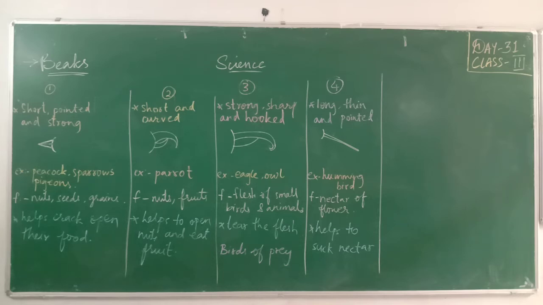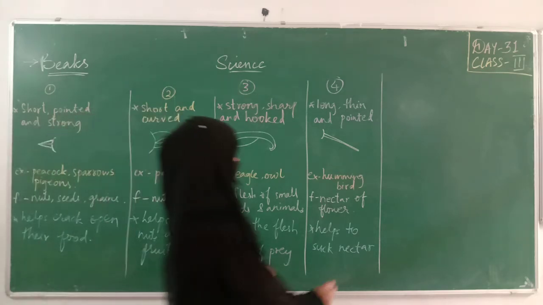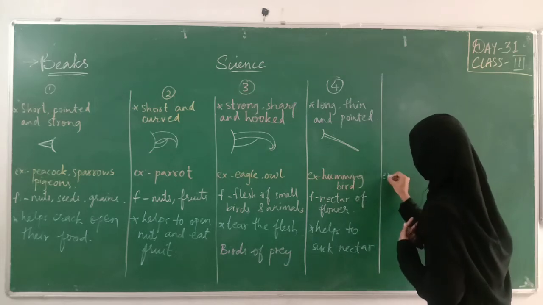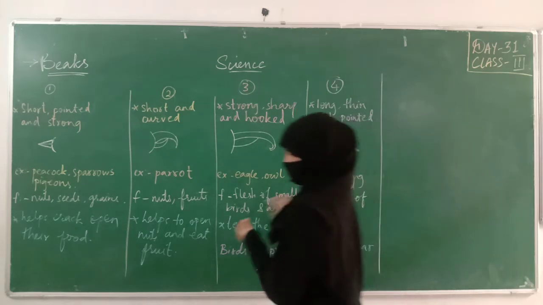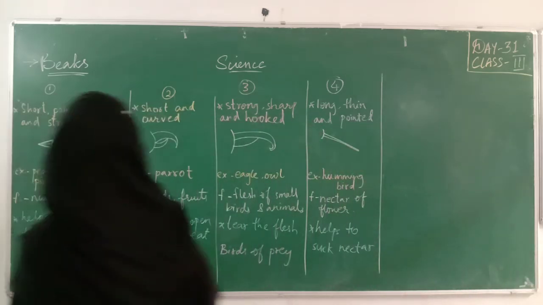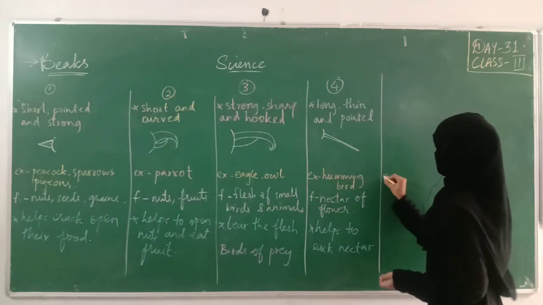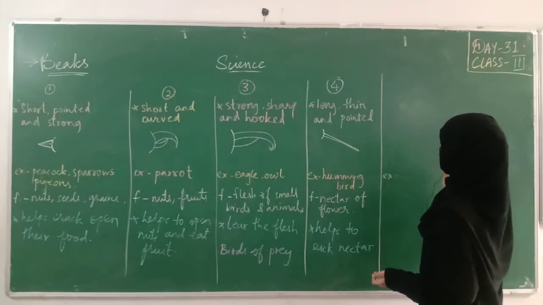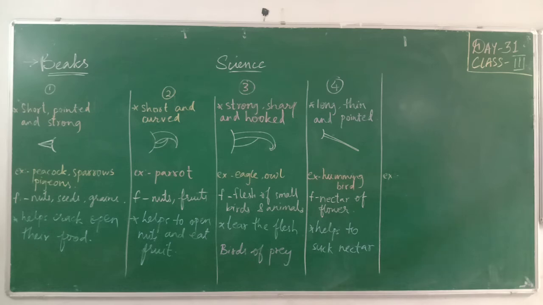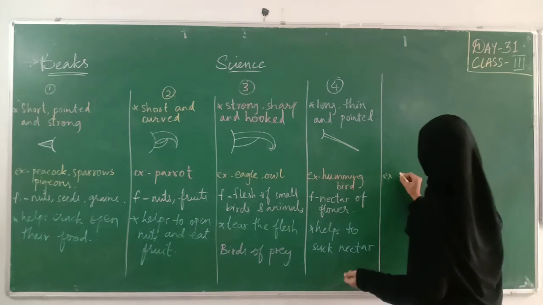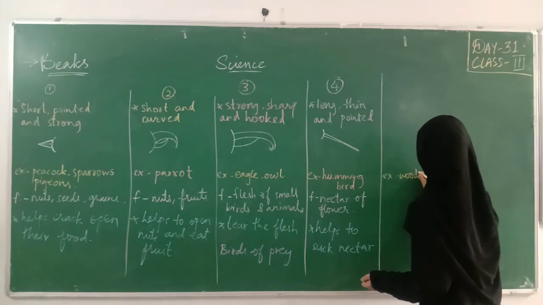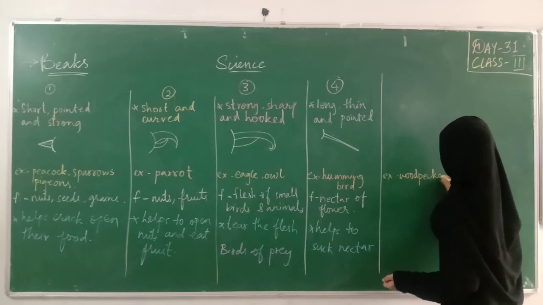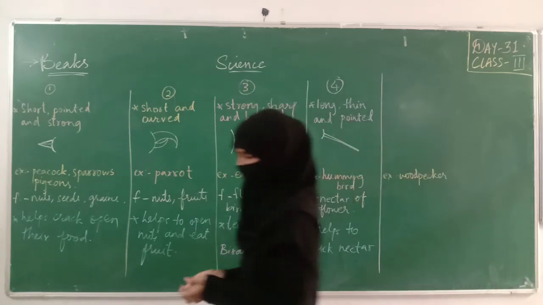We are talking about which bird here? The example is woodpecker. Woodpecker is the example we are going to look into.